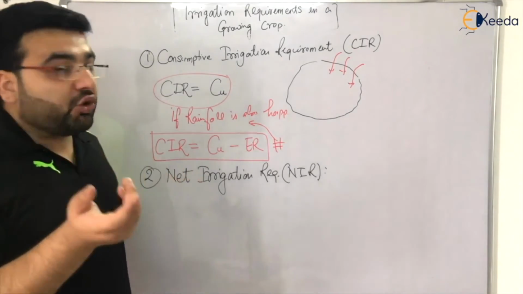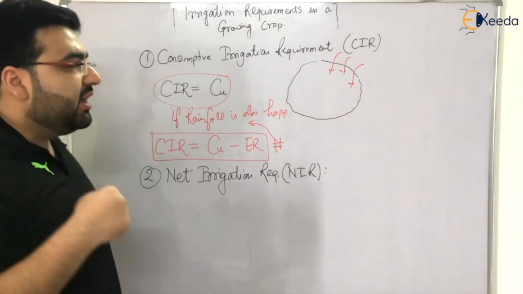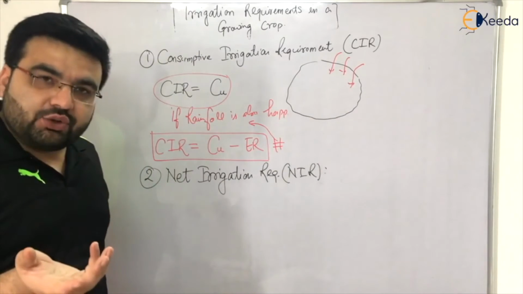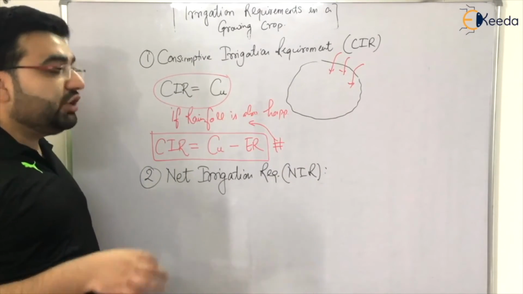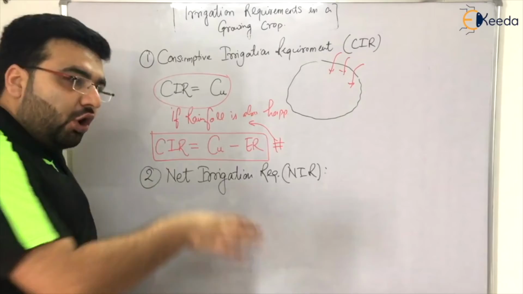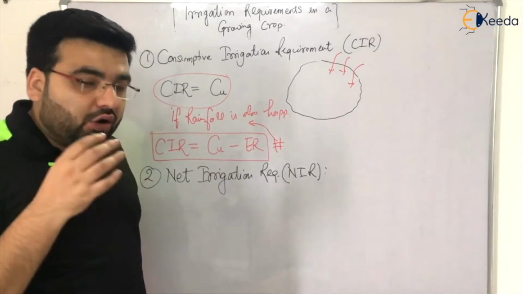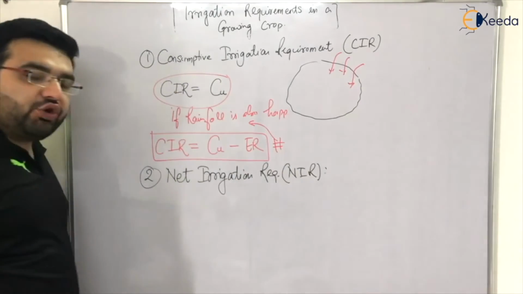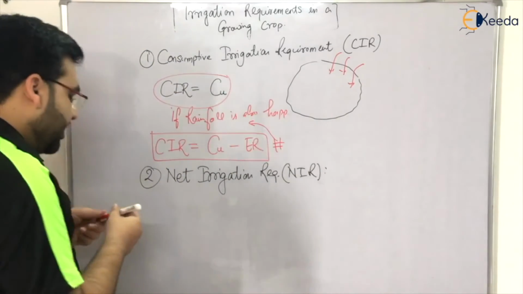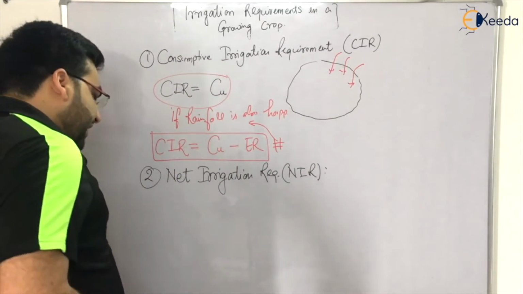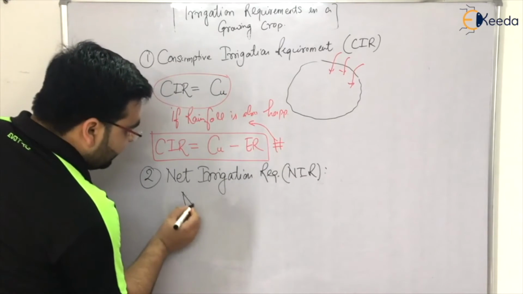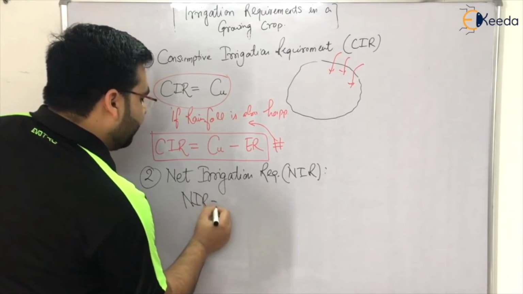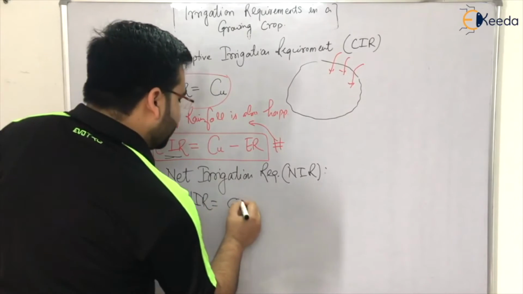Plus there can be some pre-sowing requirement, some leaching requirement, and some nursery requirement also. All these requirements have to be added, so that we know how much water should be supplied to your land. So the net irrigation requirement: first of all, the CIR should be met.